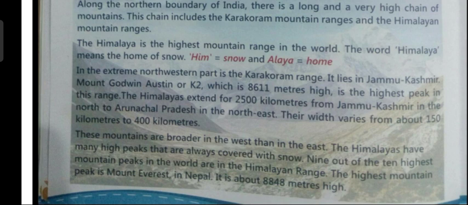Now children, the Himalayas are broader on the west side of India, but as we move towards the east, it becomes narrower. Now children, the Himalayas have many very high peaks, and they are always covered with snow.